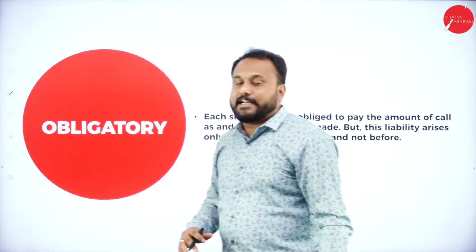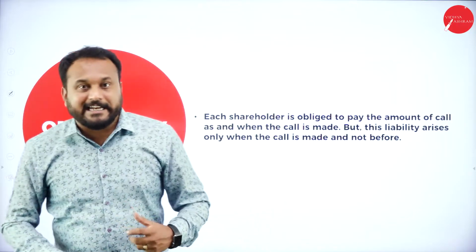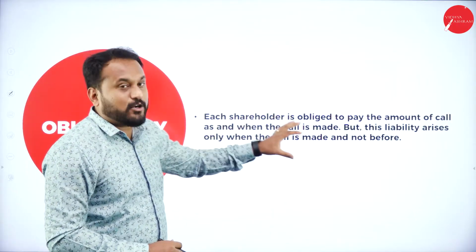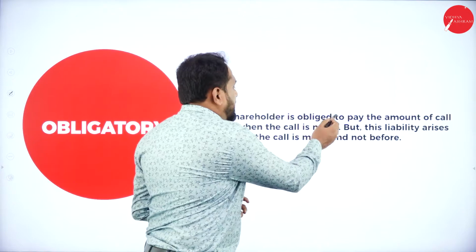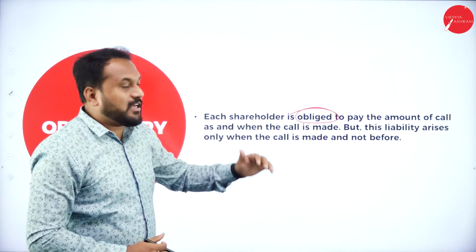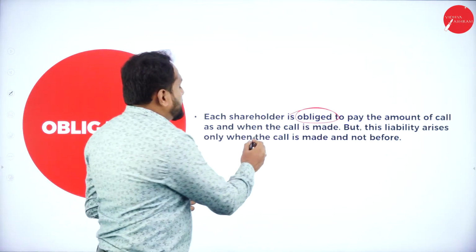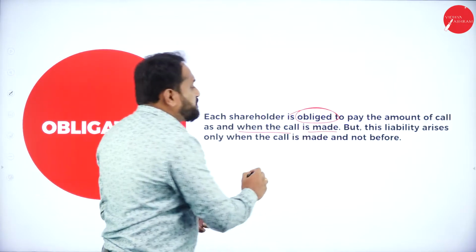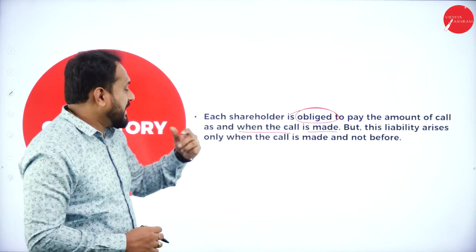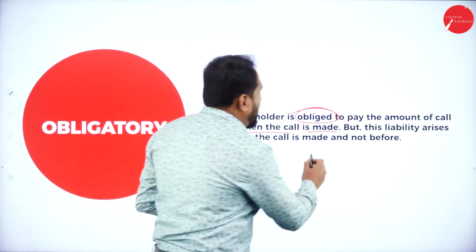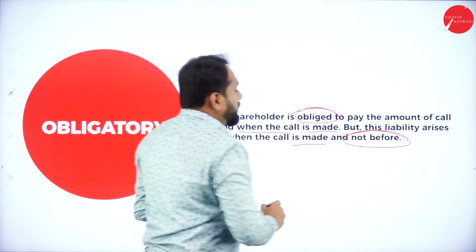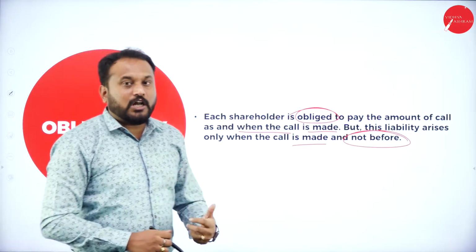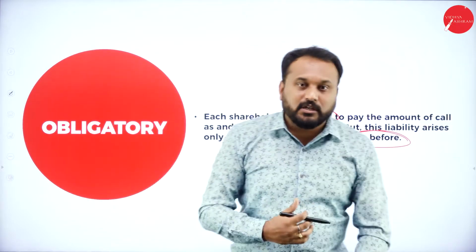Next is obligatory. Now what does obligatory mean? Here each shareholder is obliged, that is, there is a duty to pay the amount of call as and when the call is made. But this liability arises only when the call is made and not before. So only when they go for a call are you supposed to pay, not before the call.